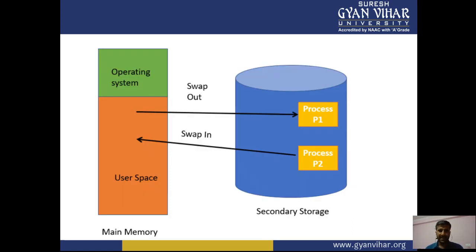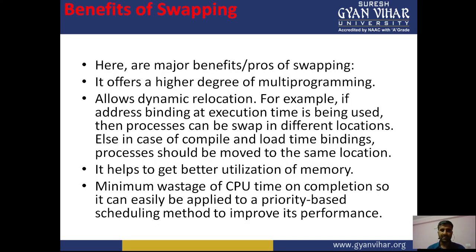So we have a main memory with the operating system and user space, and there is some swap out and swap in. In the secondary storage, process P1 is there, and if we want to execute P1, it can be loaded into main memory. Then if P2 is required, it can be swapped in and swapped out with the help of main memory and secondary memory. So this is all about swapping.